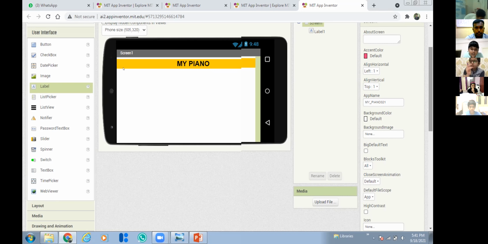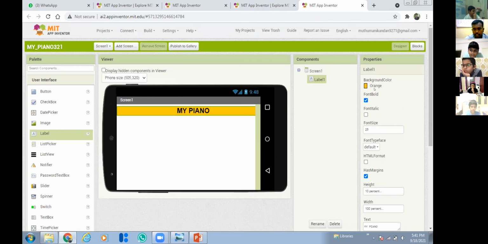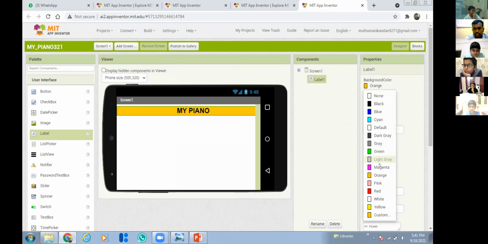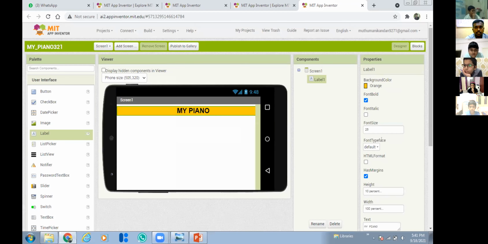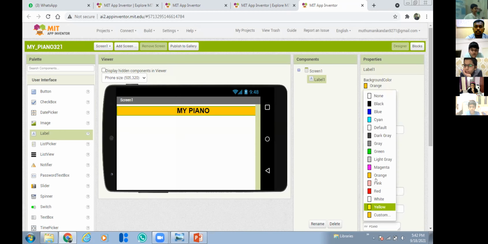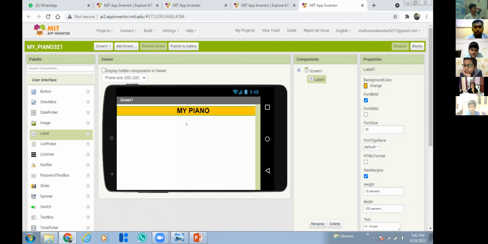Sir, how to change that color into yellow, my piano? Yeah, the background color, you should change it to orange. I'm changing it to orange. You can change it to any color you want. But how to make it big? Increase the font size. I'm changing it to 25. Font size is the text size. So now, shall we go for the next step, everyone?